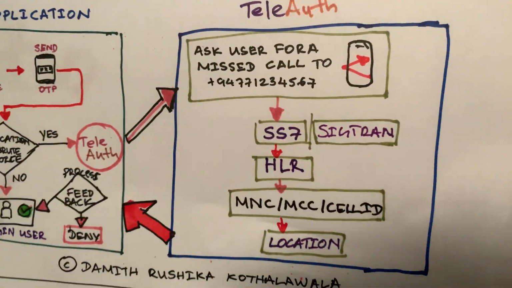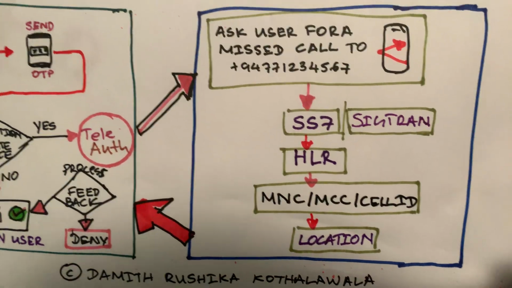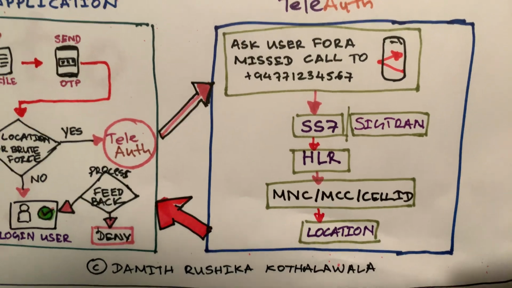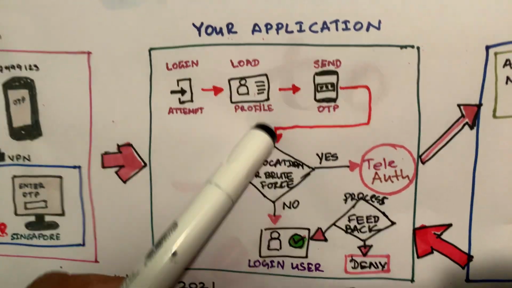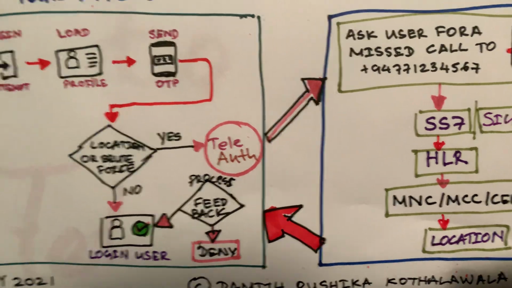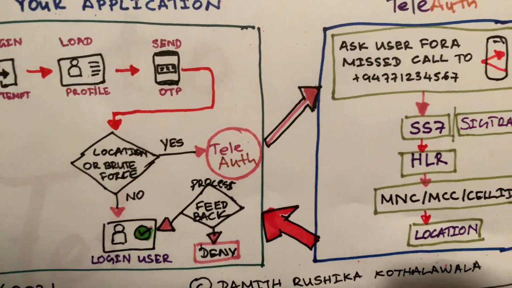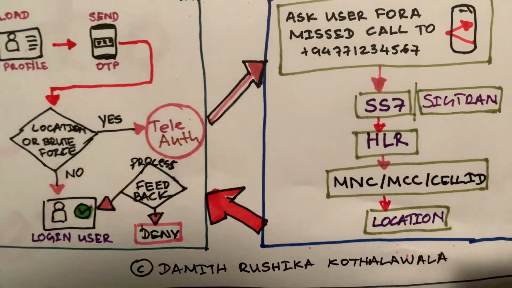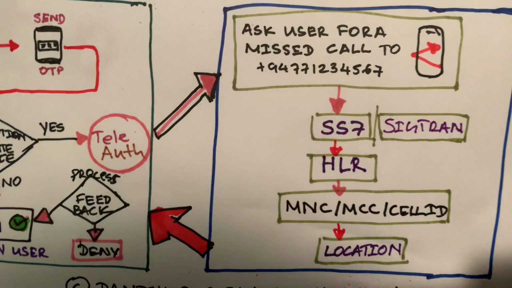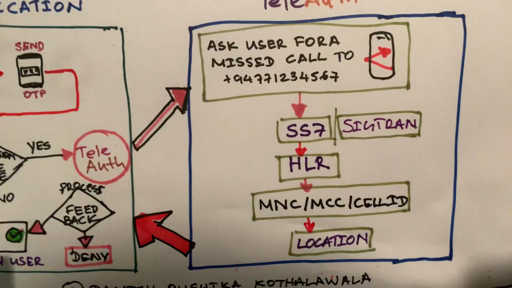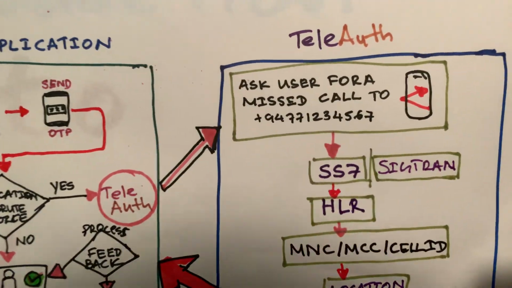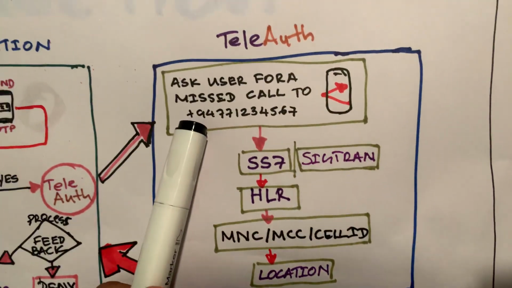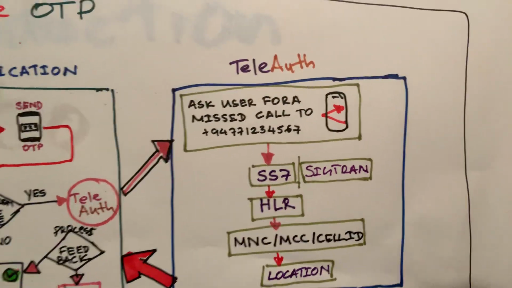Within teleauth, what I am proposing is that the provider is given a number series by the identity provider. They pop up a message with a number: please dial this number. Then the call gets disconnected and we verify you from there. When you give a missed call to this number, the signaling system automatically identifies the calling number and disconnects the call.